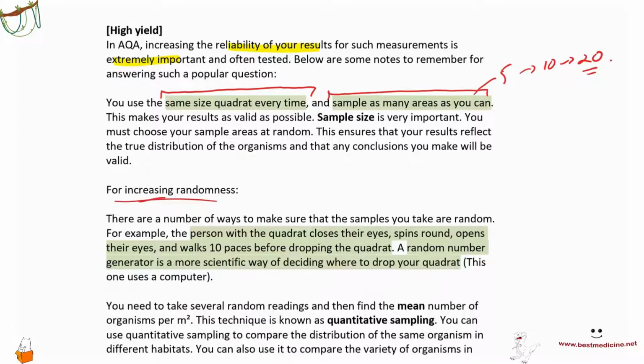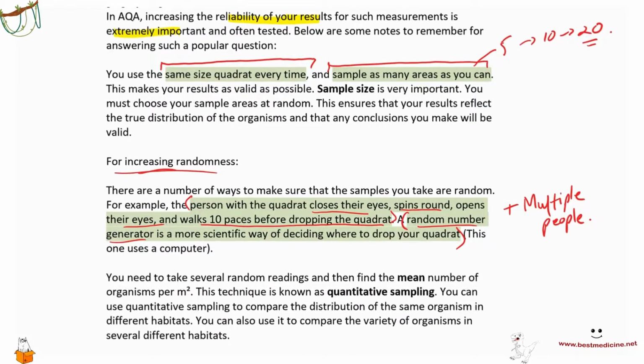For increasing randomness, what you can do is have a person with a quadrat close their eyes, spin around, open their eyes and walk 10 paces before dropping the quadrat. That's a technique that you could use. You could also use a random number generator. So essentially plot the coordinates of your lawn or your sample area and put it in a computer and let the computer generate random numbers and then place the quadrat there. Okay? And you could also ask multiple people to throw it randomly. Okay?